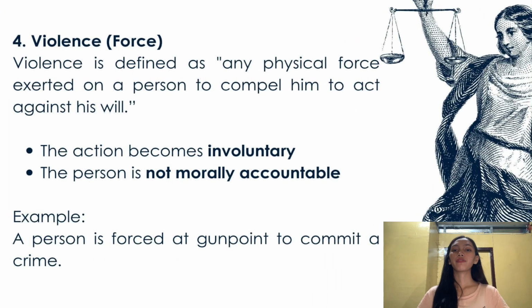And the last modifier of human acts is violence. Violence is defined as any physical force exerted on a person to compel him to act against his will. The action becomes involuntary, so the person is not morally accountable. For example, a person is forced at gunpoint to commit a crime, so the person did not really choose to do it and their freedom was taken away. No freedom also means no responsibility.